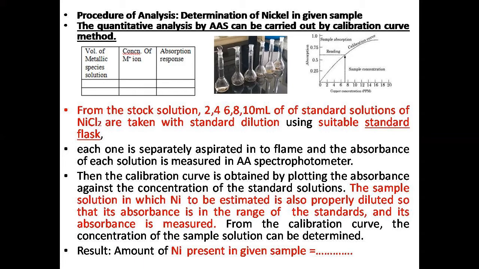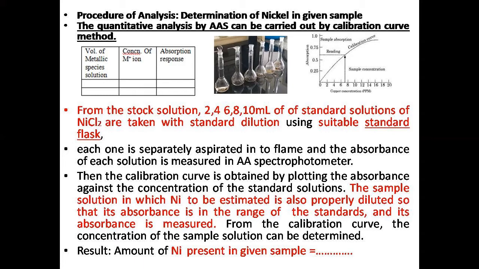Before proceeding into the experiment, you need to prepare a standard solution of the analyte material. If you are analyzing for nickel, then a nickel chloride solution, like NaCl in the case of flame photometry. Here also the nickel chloride standard solution is prepared. These standard solutions are added in smaller aliquots, like 2, 4, 6 mL required volumes, with the help of a burette to each volumetric flask, and each one is diluted up to the mark.